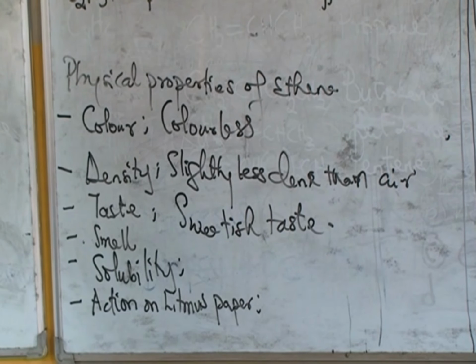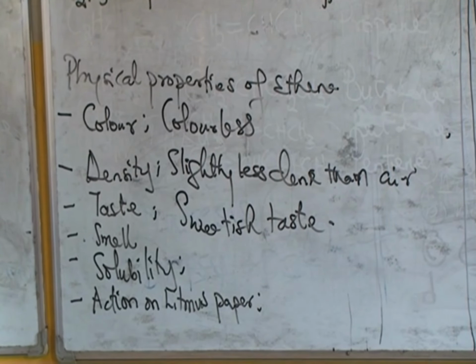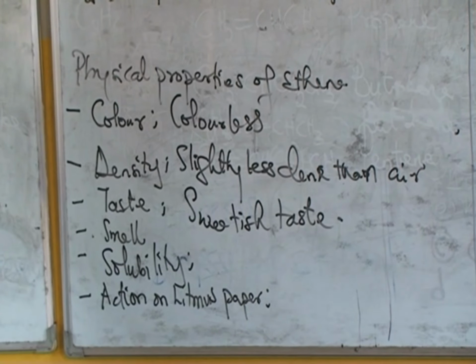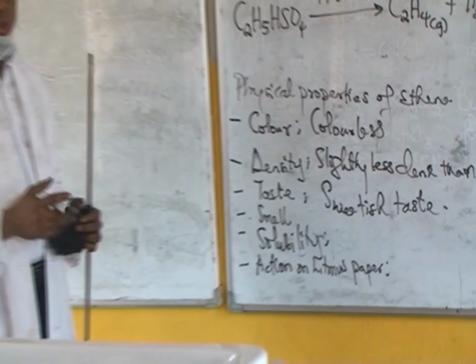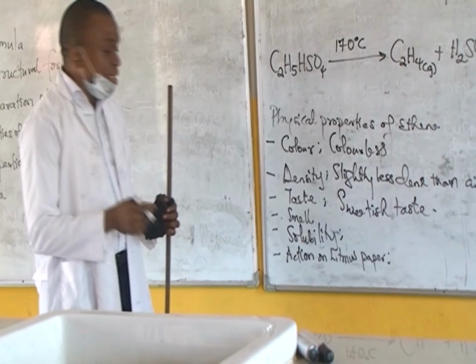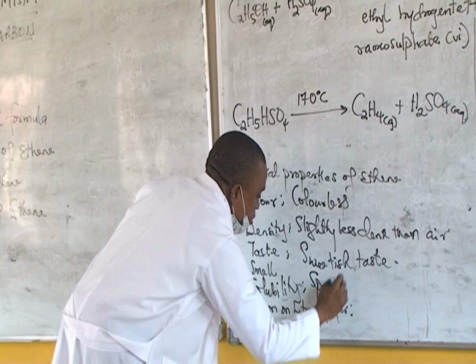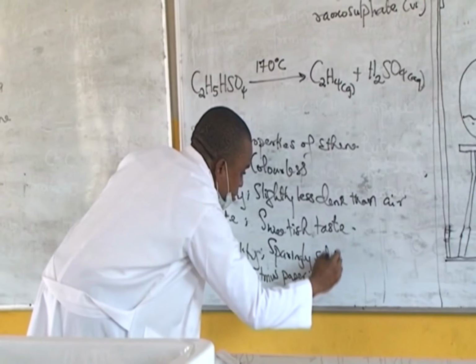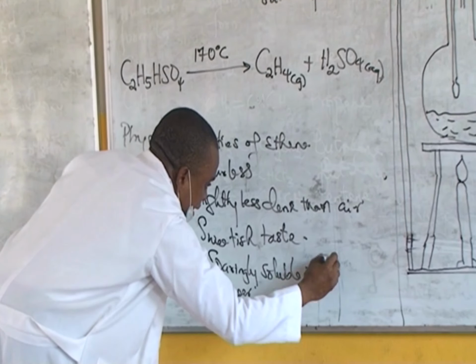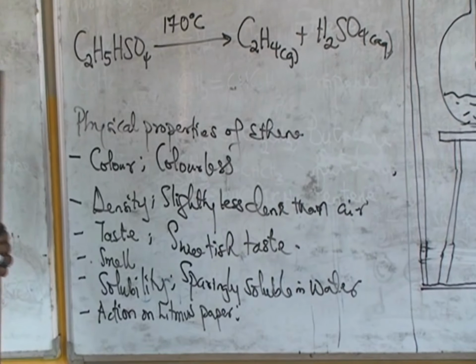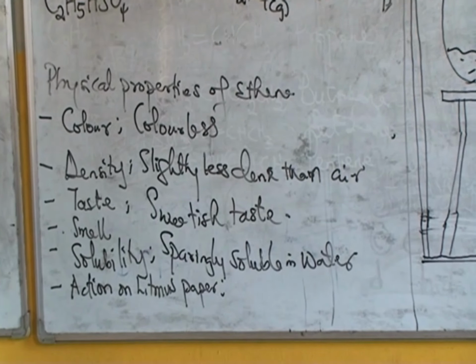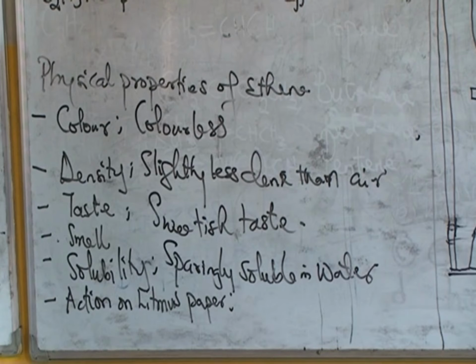For solubility, this is majorly the solubility of that gas in water. And so ethene is slightly soluble or sparingly soluble in water. And for its action on litmus, ethene has no action on litmus.